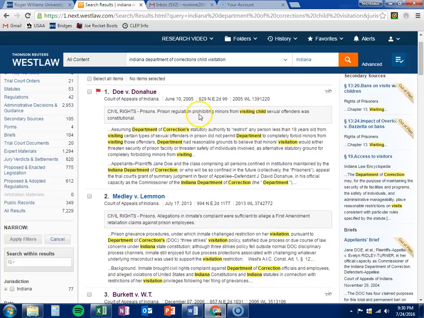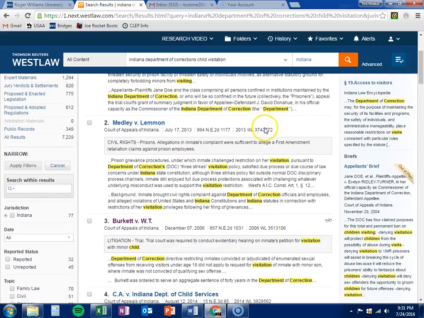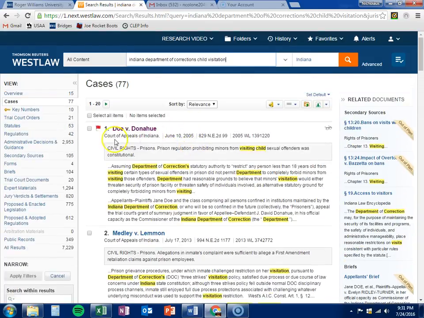They're going to be, again, Doe v. Donahue, prison regulating, prohibiting minors from visiting child sexual offenders. It's not what we're going for. We're not going for anybody sexual related. So we decided to take sex out of it. First, we're gonna broaden this up a little bit, see if we can get a little more out of it. As you can see, we're gonna have 53 statutes.